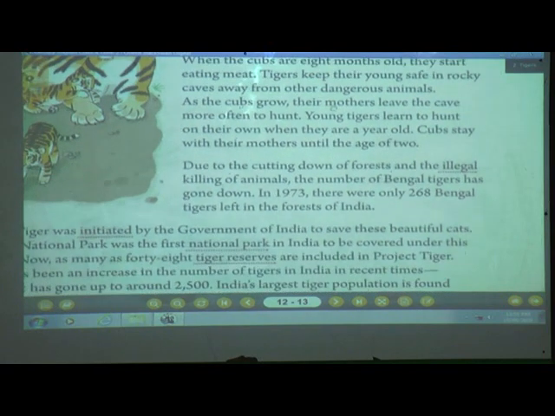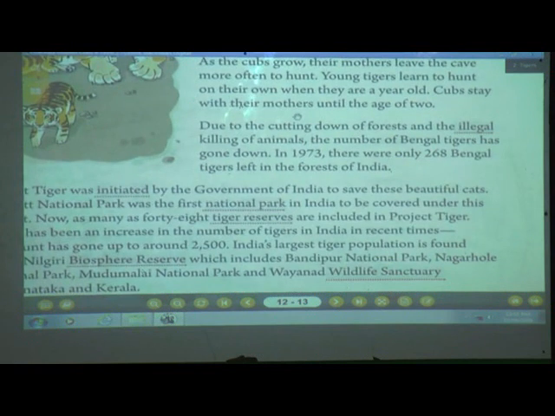This was all about the baby cub. Now we are going to see how the count of the tigers has come down, and what is the reason for coming down. Due to the cutting down of forests and the illegal killing of animals.